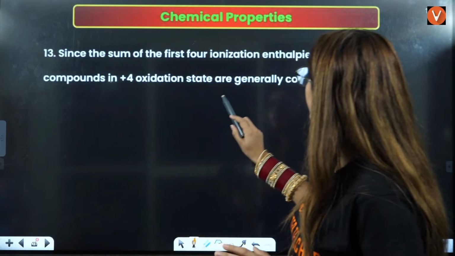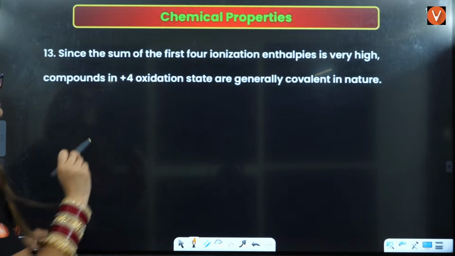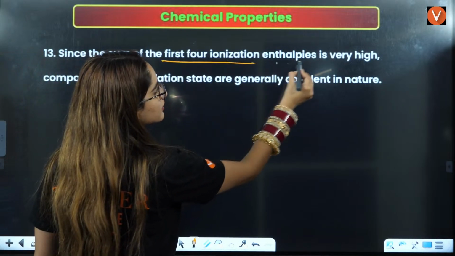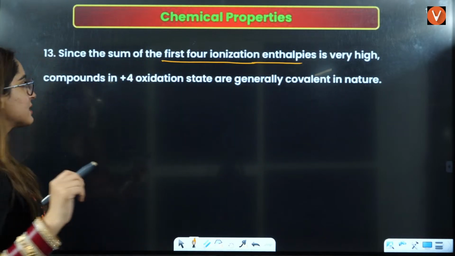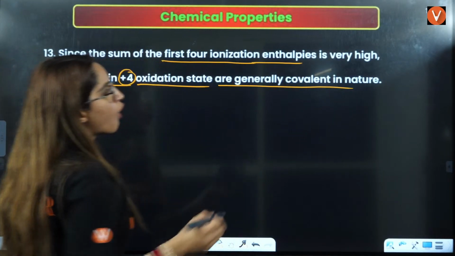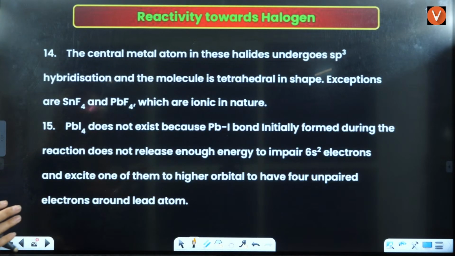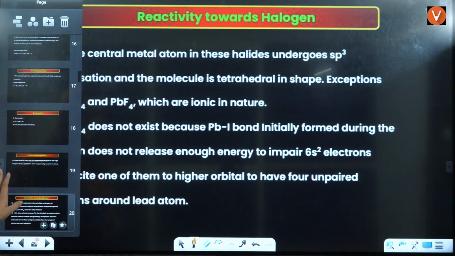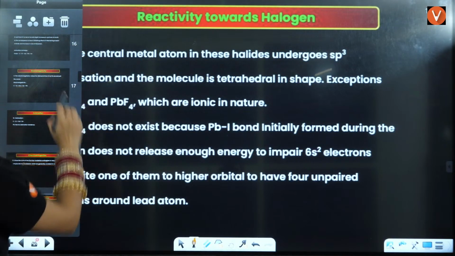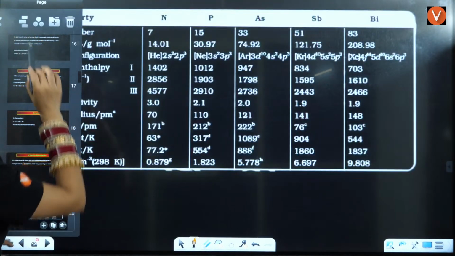Yes, since sum of plus 4 ionization. Okay, now see this. Since sum of first 4 ionization enthalpy is very high, in this case, compounds in plus 4 oxidation state generally are covalent in nature. Generally, they are covalent in nature. We are not saying always, right? Okay, and this exception we have done. These 2 points we have done, right?